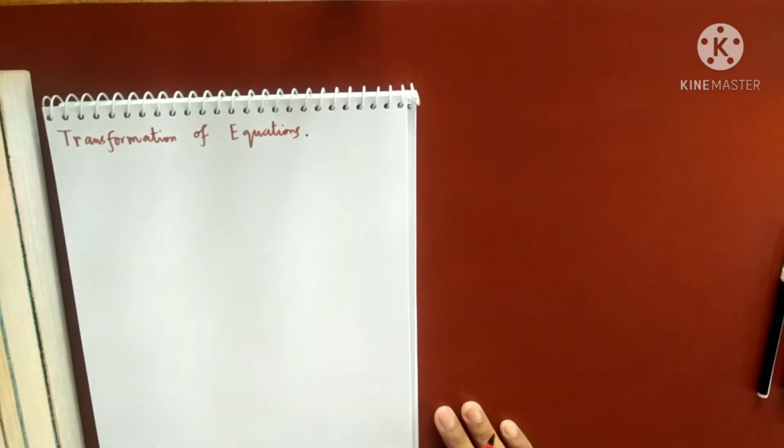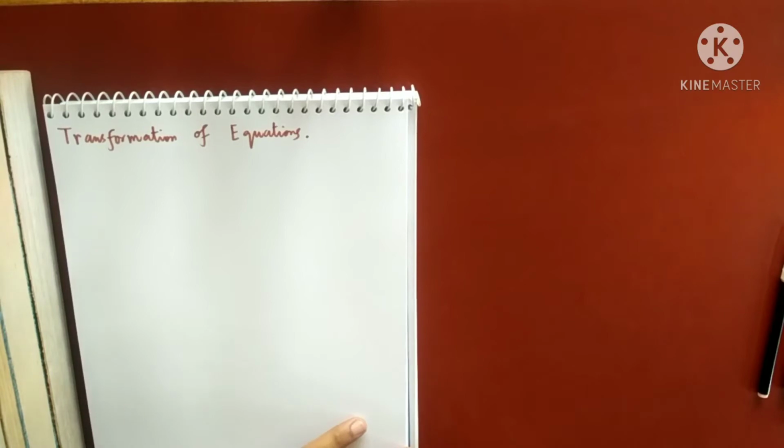Now you see what we mean by transformation of equations and why it is important. Suppose you give me some equation f(x) equals 0. I don't know its roots. Suppose finding the roots is not that easy. I apply so many methods, but still I cannot find the roots. You know that it is not very easy to find the roots of a biquadratic equation.